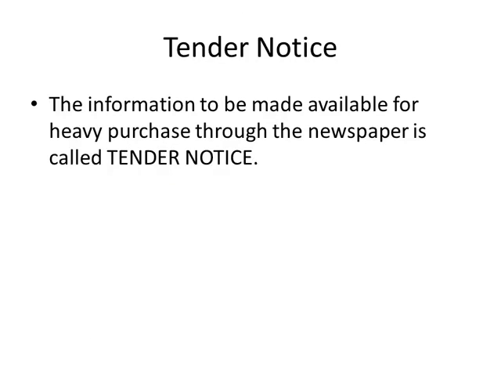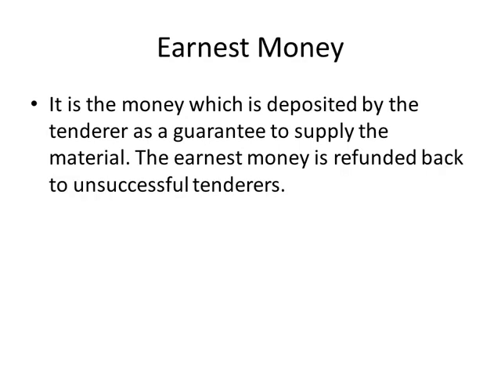Then there is a tender notice. If we want to do some heavy purchase, then we have to call the tender notice. We have to give the tender notice in the newspapers. Then we can't follow the process that we have discussed earlier. That is only for low purchases. If we want to go for high purchases, we have to call the tender notice. So what is a tender notice? The information made available for heavy purchase through the newspaper is called a tender.